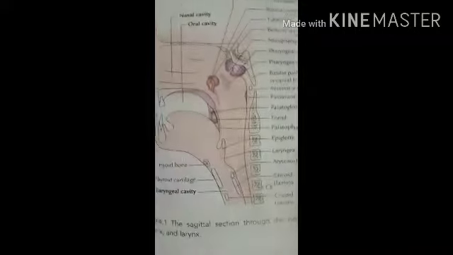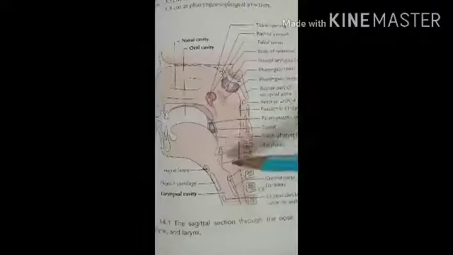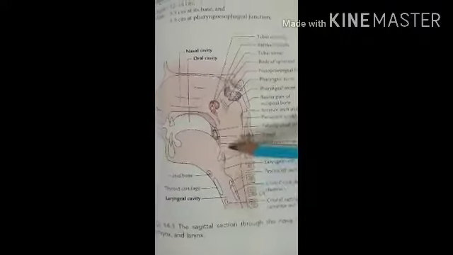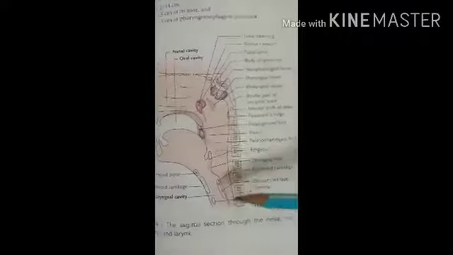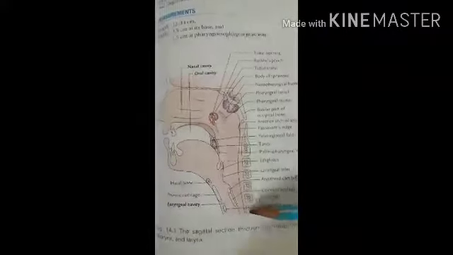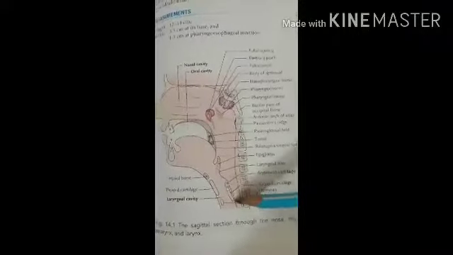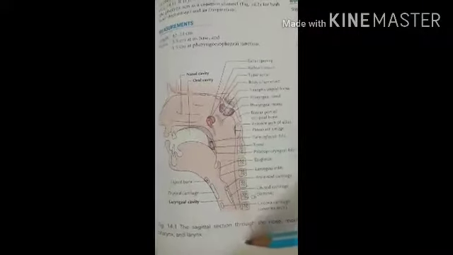The esophagus starts in the neck at the lower border of the cricoid cartilage. Here in another diagram you can see this is the pharynx: the upper part is called the nasopharynx, this part is the oropharynx, and this part is called the laryngopharynx. It starts from the lower border of the cricoid cartilage and then continues as the esophagus.